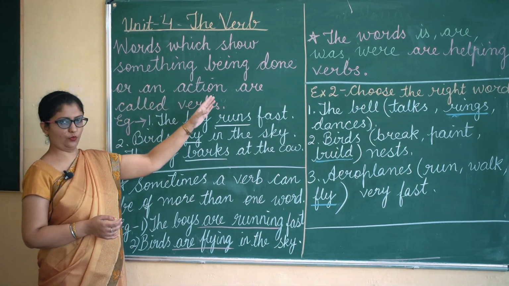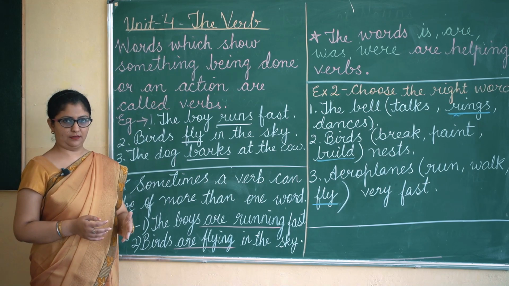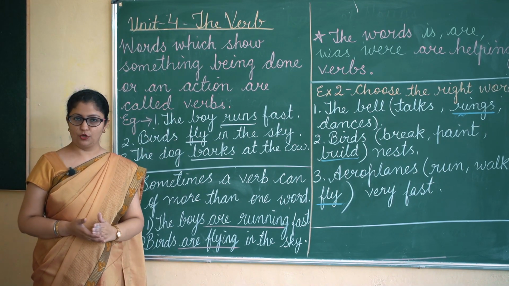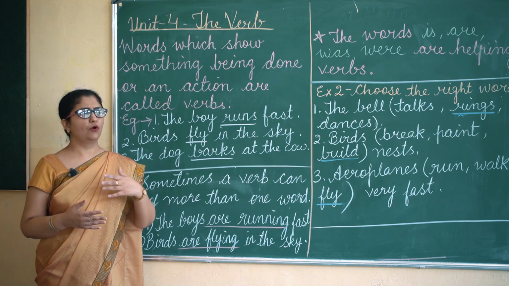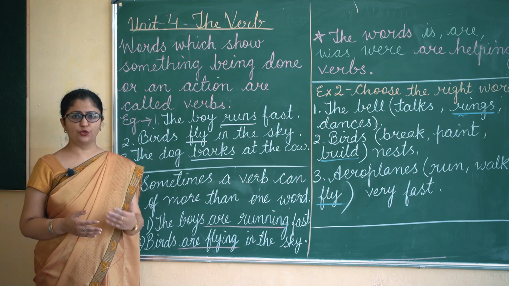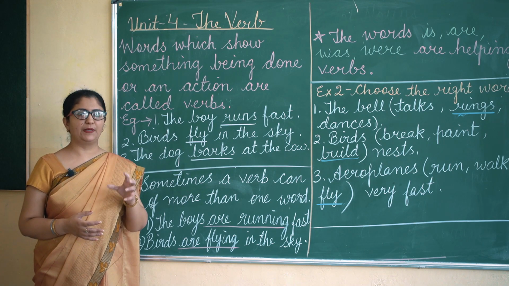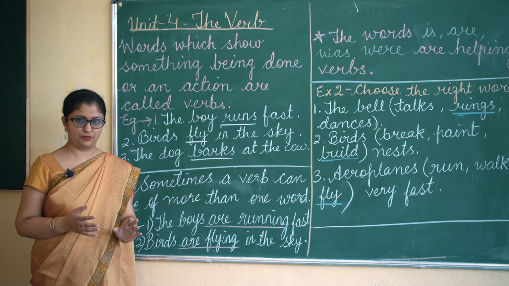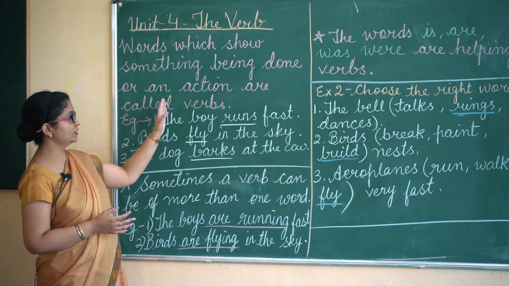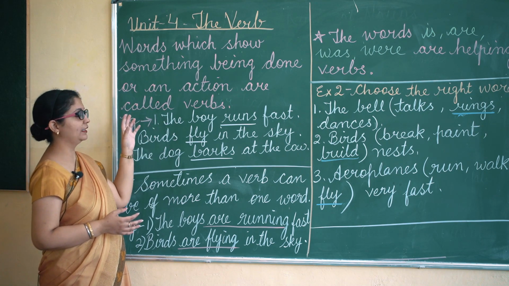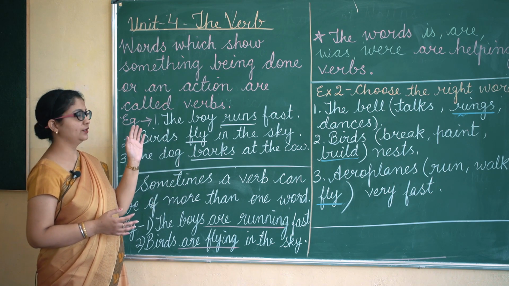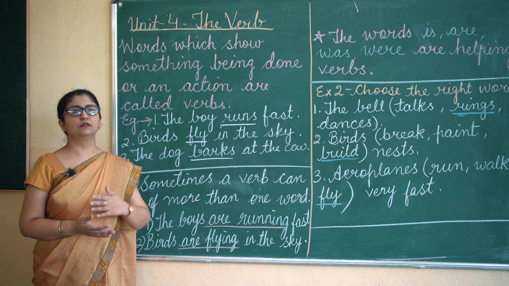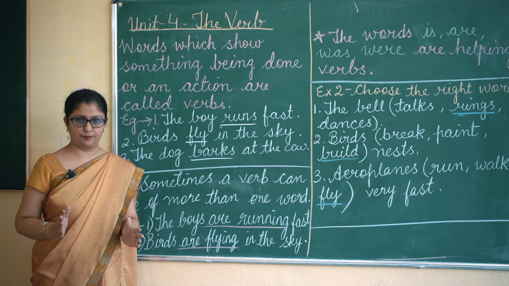Words which show something being done or an action are called verbs. So all the words which show that some action is being done or something is happening are called verbs. Okay, so words which show something being done or an action are called verbs. So all action words or the doing words are verbs.